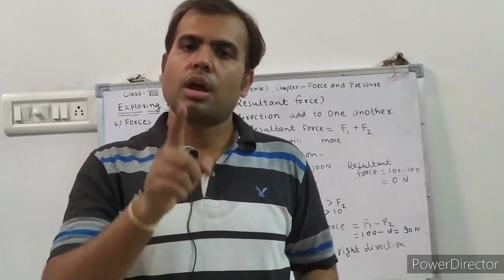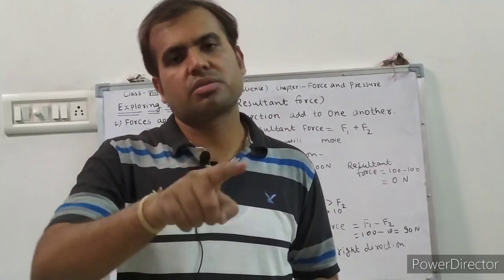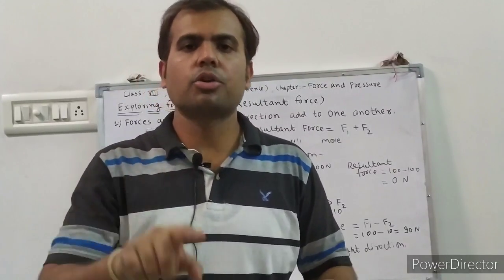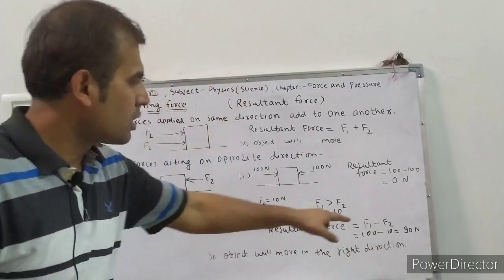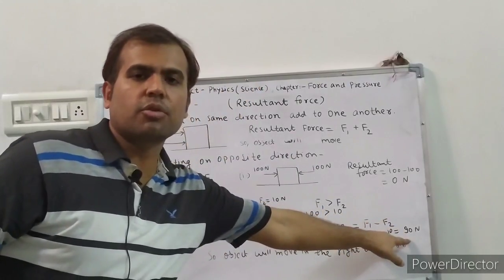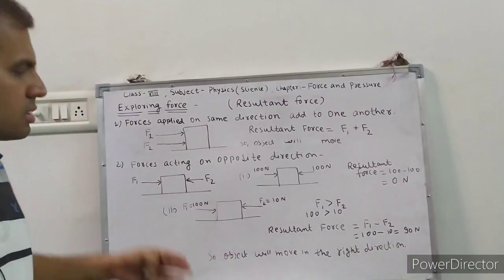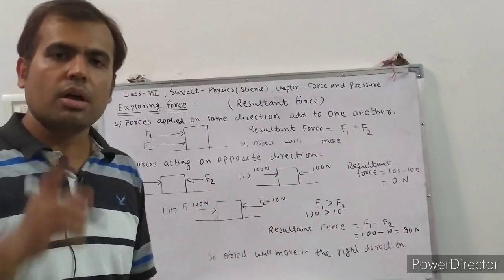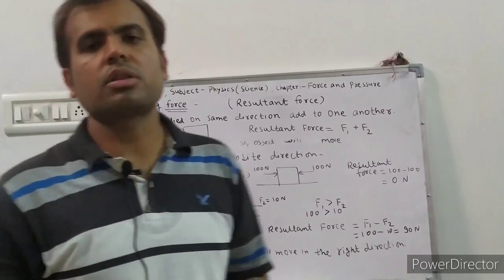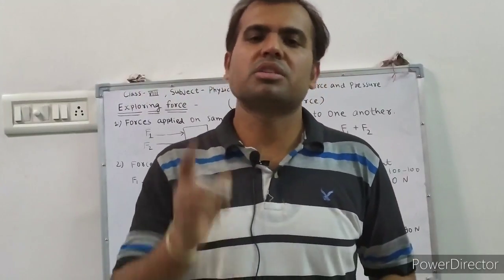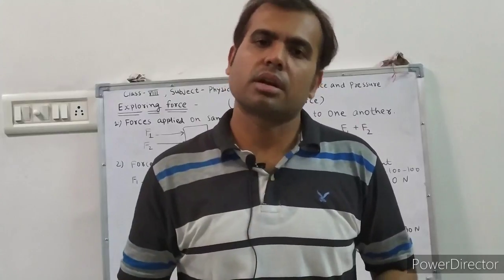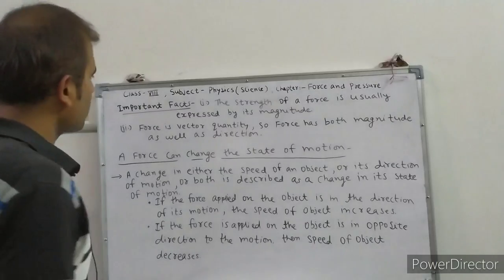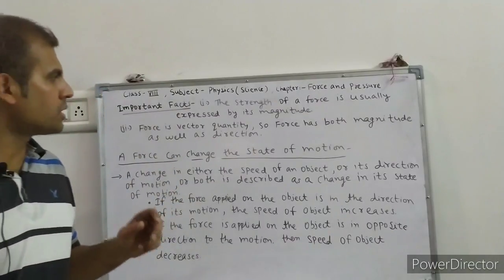So force has both magnitude as well as direction. Magnitude means a value like 90 Newton. This is the resultant force, and direction means moving in the right direction in this case. So force requires both magnitude, meaning value, as well as direction. And two important points.